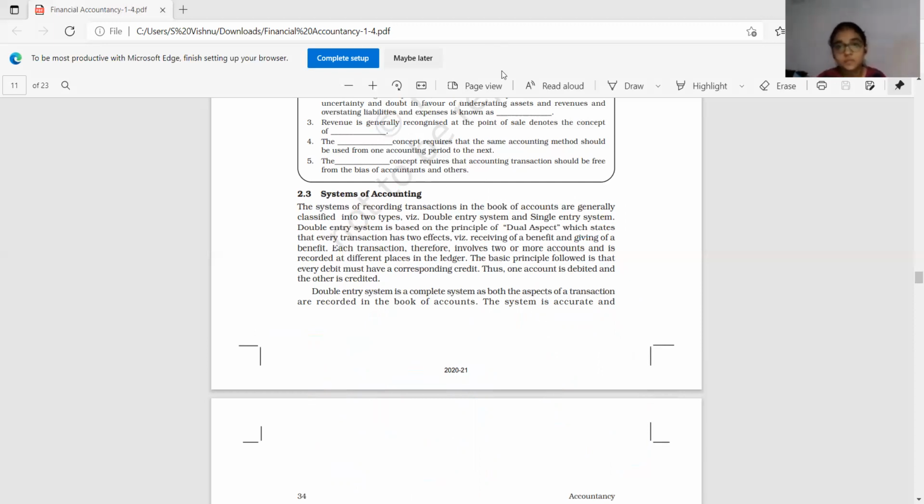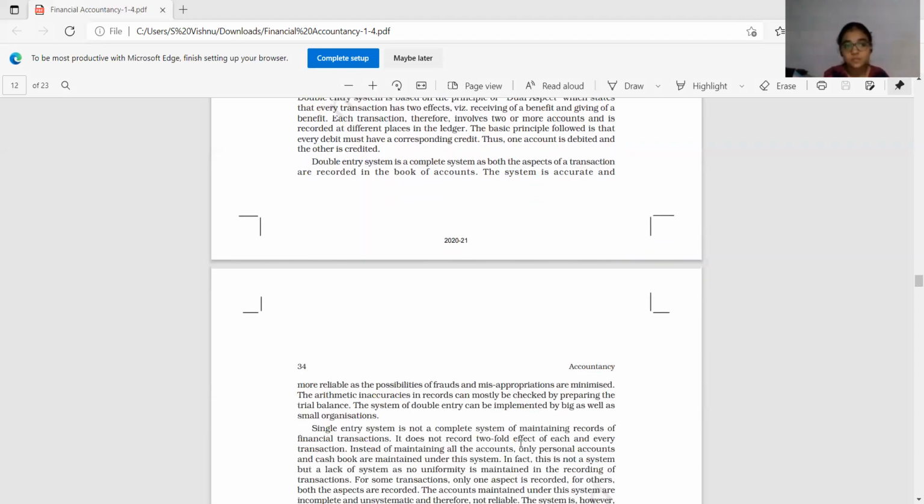See, the double entry system is based on dual aspect concept. That is why concepts are important. Dual means, as I mentioned in the previous class, in songs you will know duet and solo song. Solo song means only a single person will sing. Duet means two persons will sing. Similarly, in accountancy also, dual aspect means one debit aspect, one credit aspect. If you maintain both in the accountancy records, that is double entry system. Did you understand? Is it clear?